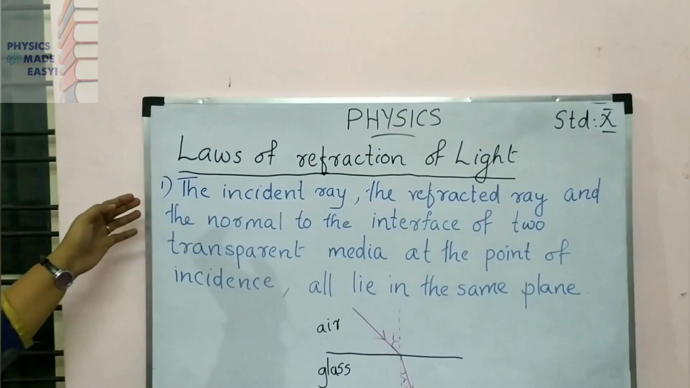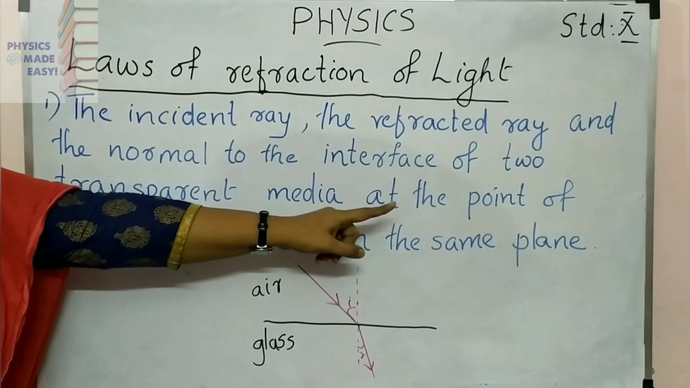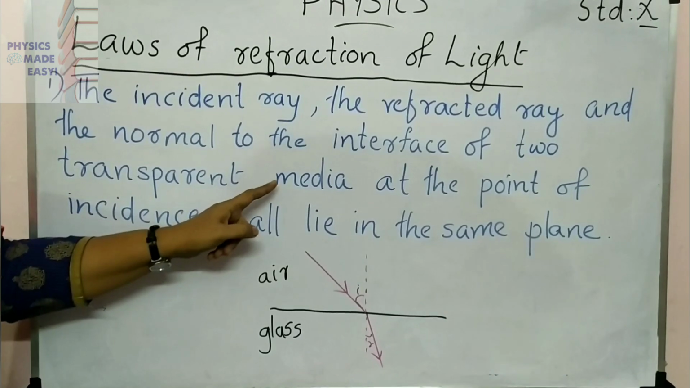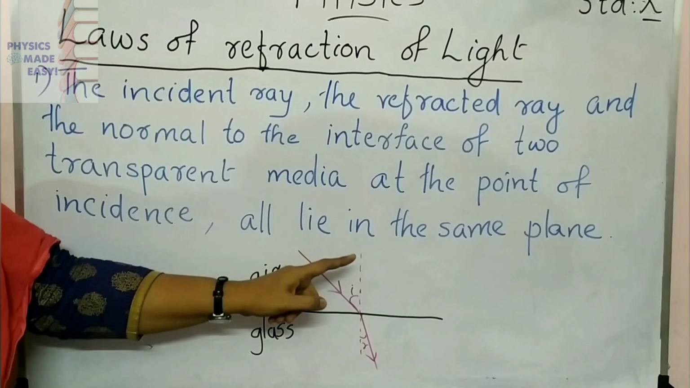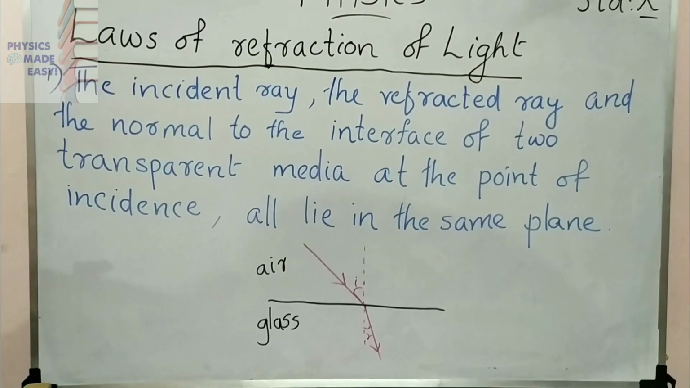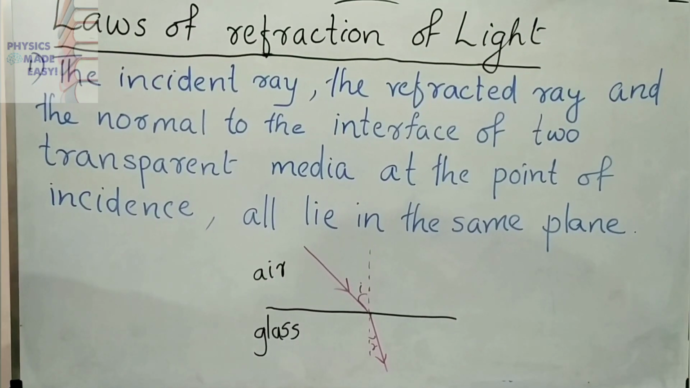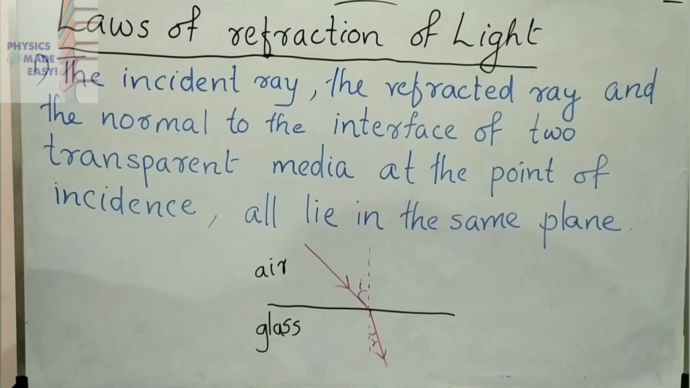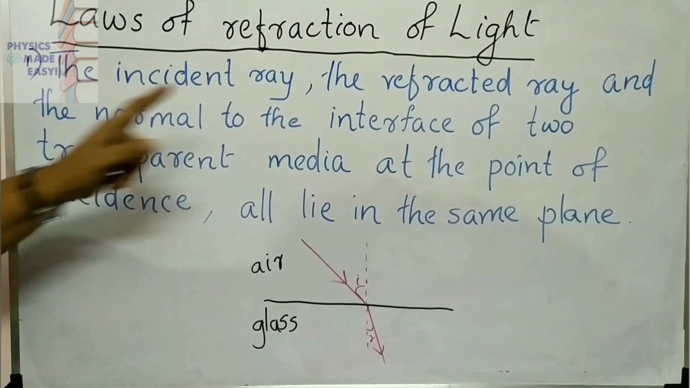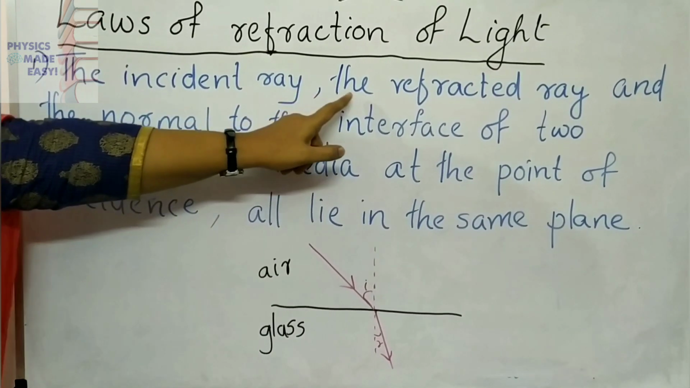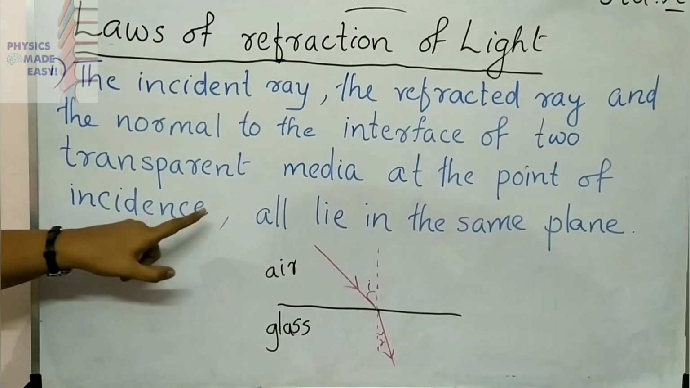Here you can see the first one: the incident ray, the refracted ray and the normal to the interface of two transparent media at the point of incidence all lie in the same plane. Children, we studied in case of reflection, the first point is the incident ray, reflected ray and the normal all lie in the same plane. Here also we have to say the same thing, but only one difference. Here we are learning refraction, so here we are discussing the refracted ray. So this one we can call the first law.